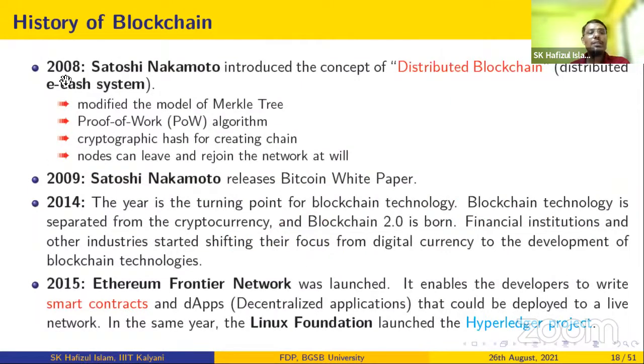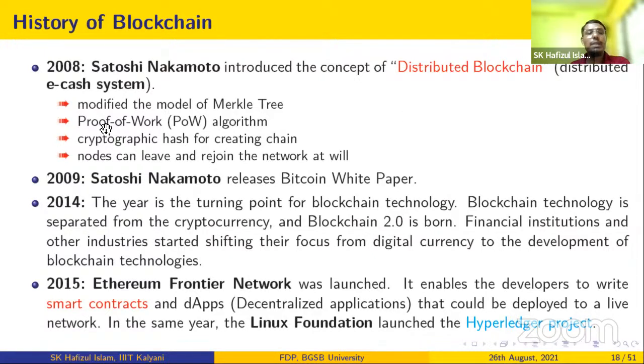In 2008, so this is the history of blockchain technology, Satoshi Nakamoto, this is an anonymous name, it may be a group of people or maybe a single person, introduced the concept of distributed blockchain, that is an online ecosystem, right? It is a peer-to-peer network. And Satoshi Nakamoto first published this white paper and released the Bitcoin code in the year 2009.